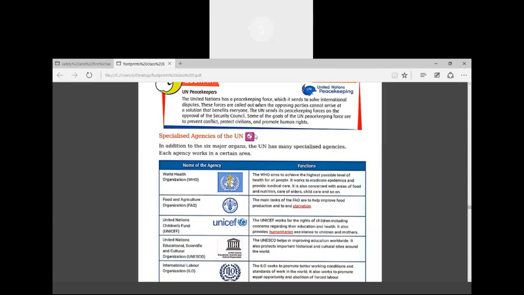The UN sends its peacekeeping forces on the approval of the Security Council.